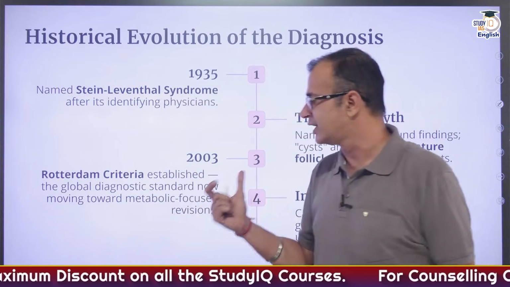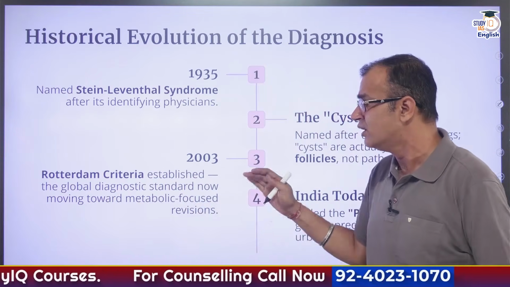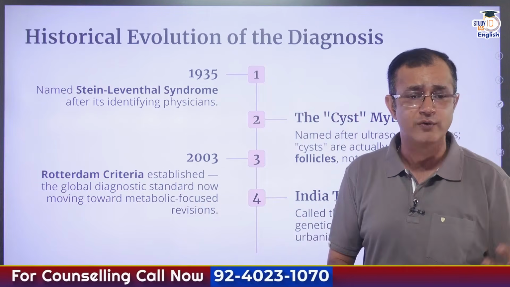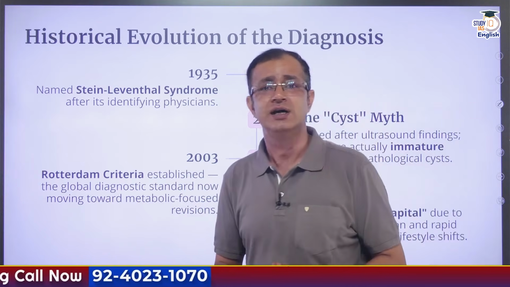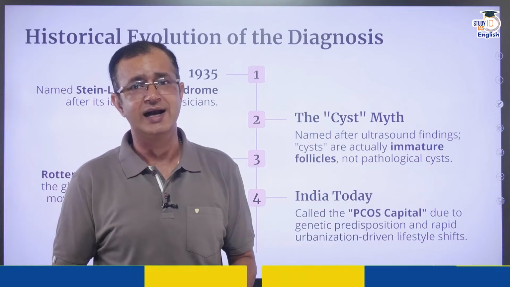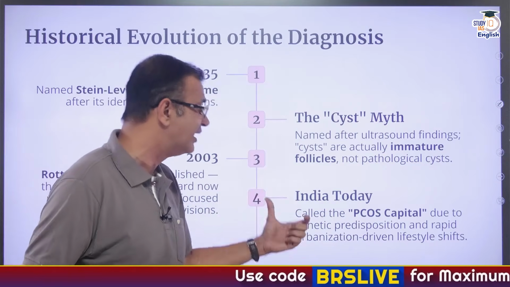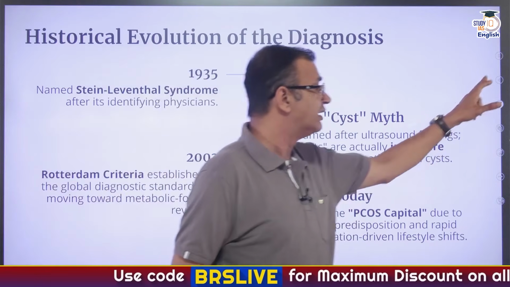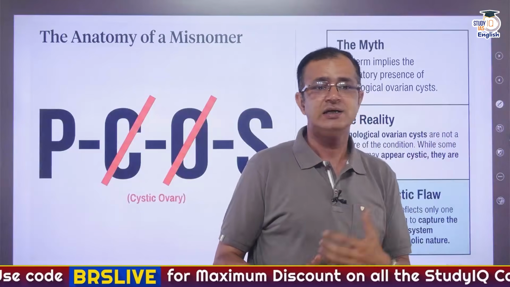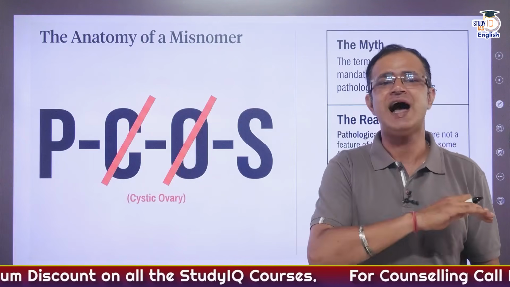Later on, in 2003, the Rotterdam criteria were established as the global diagnostic standard. It is now moving towards a metabolic-focused revision of PCOS, and today you can see that India is called the PCOS capital because of genetic predisposition and rapid urbanization-driven lifestyle shifts, which are increasing the risk of PCOS. Now this has been changed.